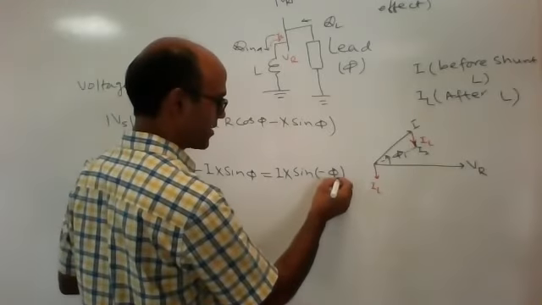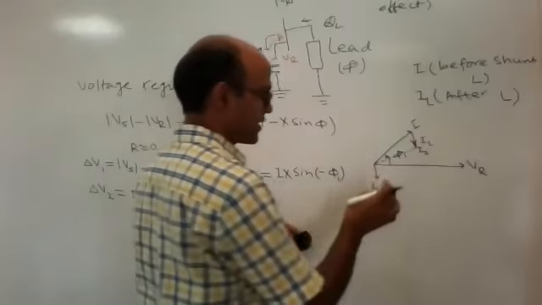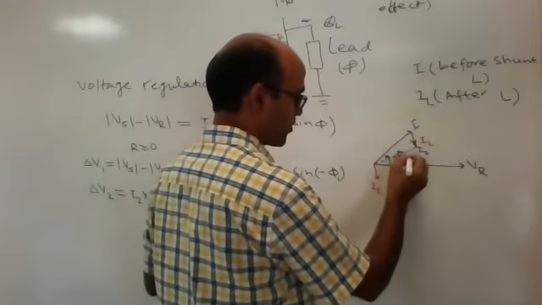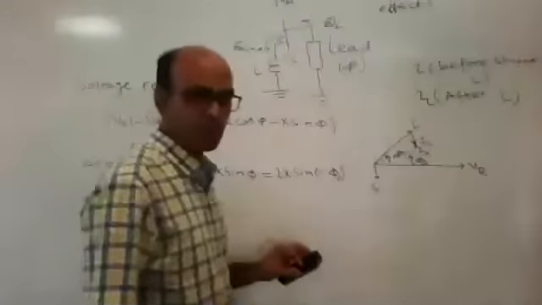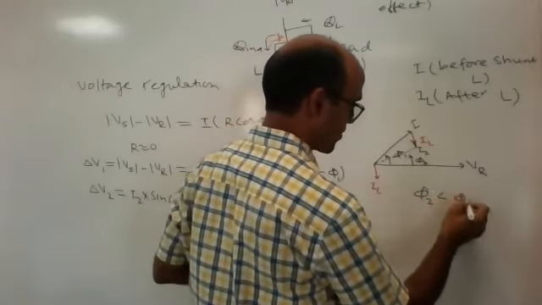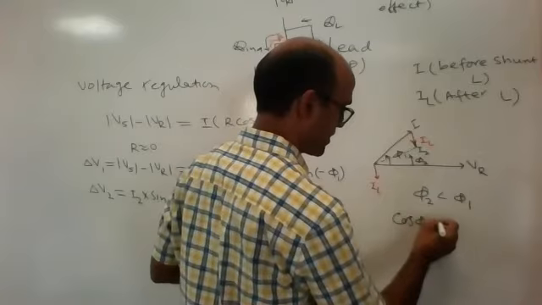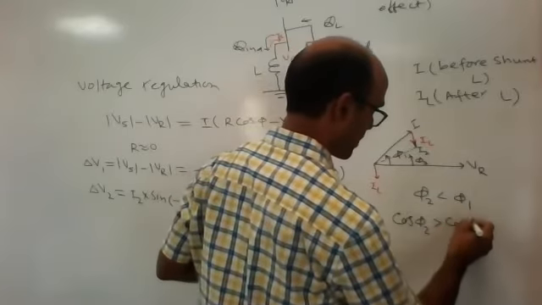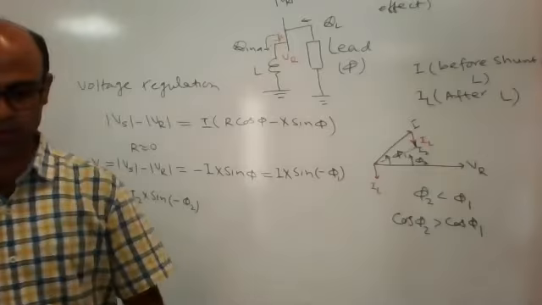Previously it was phi1. So you can see this is the phi2 angle. The phi2 angle is less than the phi1 angle. So we can say cos phi2 is greater than cos phi1. It means the power factor also improves.